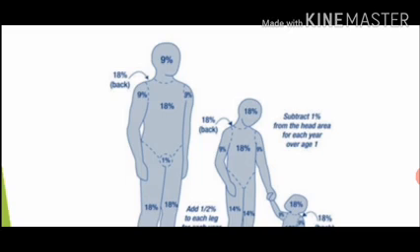Coming to the legs, each leg is 18%. So the front, how much can we say? Around 9%. Exactly 9. Back is 9. So completely one leg is 18 and both legs are 36. It is the same as front and back. Front and back 36.